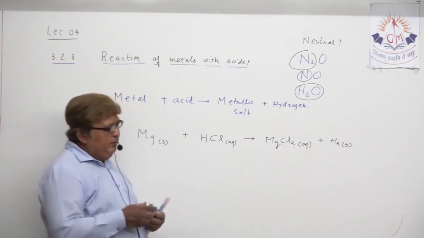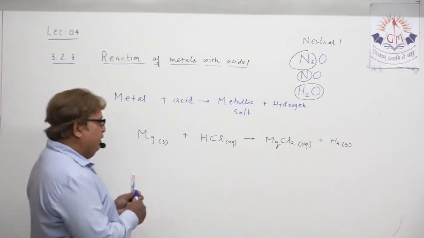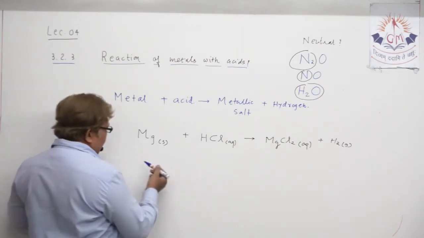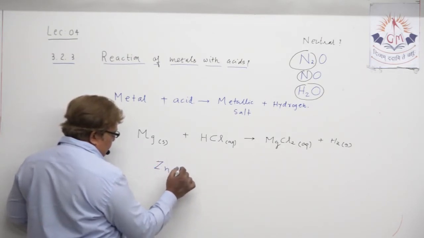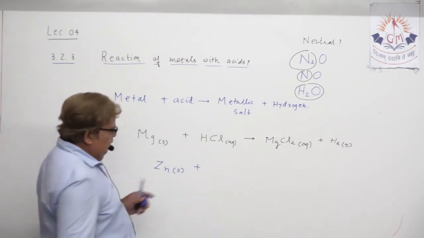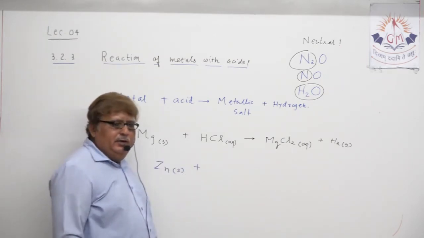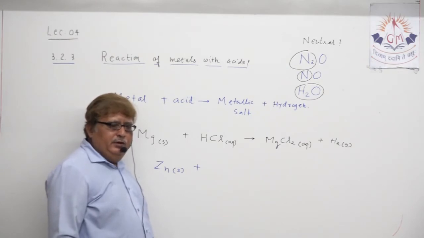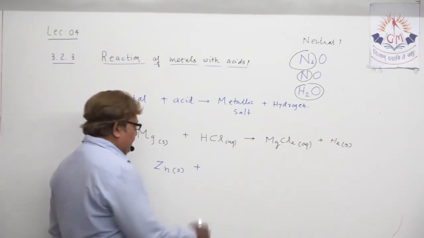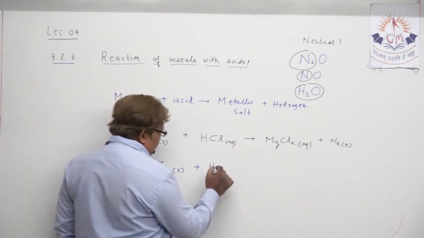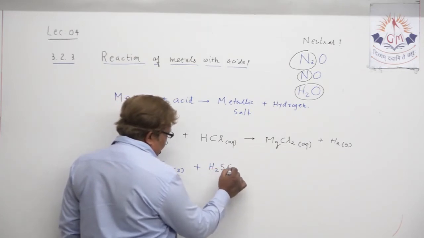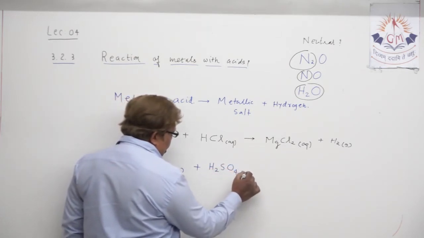Let us write another equation. Let us generate it ourselves. Suppose aluminium reaction you know, but let us take zinc. We will not take dilute hydrochloric acid now. Let us take some other acid. Dilute, suppose I take H2SO4, that also can be taken.